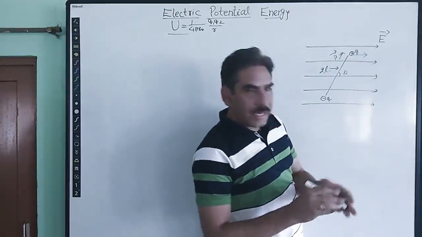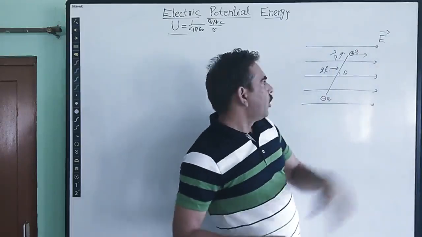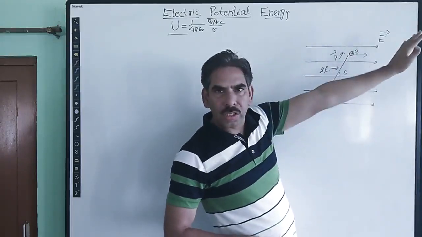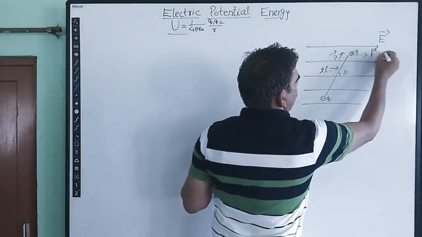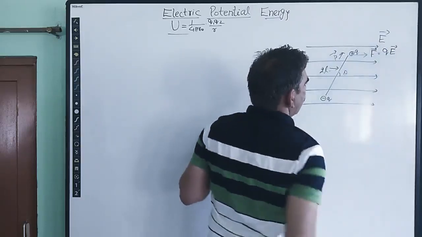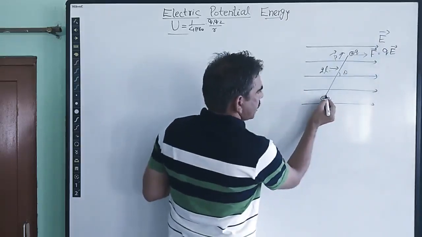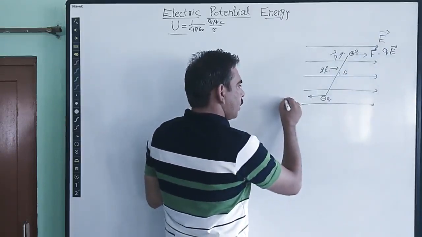Then the electric field exerts a force on the charges of this dipole. The positive charge moves along the electric field with a force F equal to Q into E, whereas the negative charge gets pulled against the electric field with an equal amount of force.